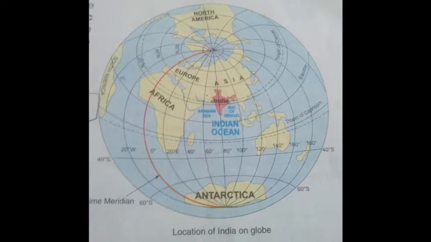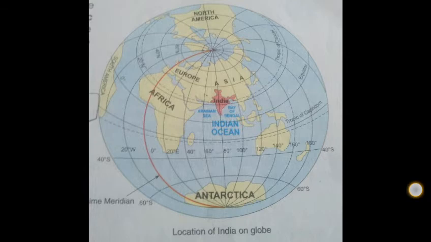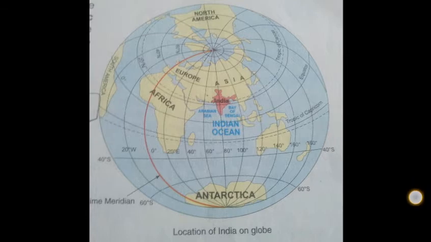India's extent on the globe. India is situated in the northern hemisphere as it lies to the north of the equator. The Tropic of Cancer divides India into two parts. The area lying in the north of the Tropic of Cancer is called subtropical India and the southern area is called tropical India. It is situated to the east of the prime meridian. It means India lies in the eastern hemisphere.